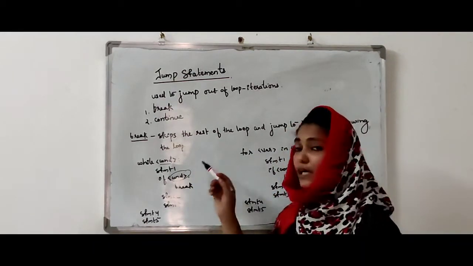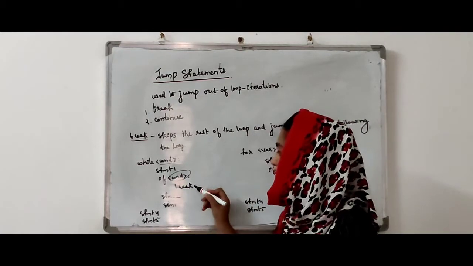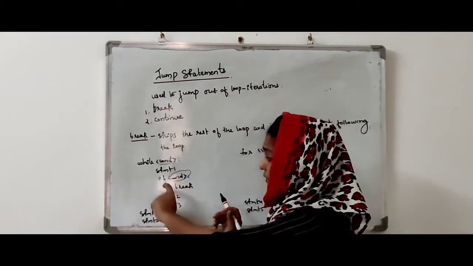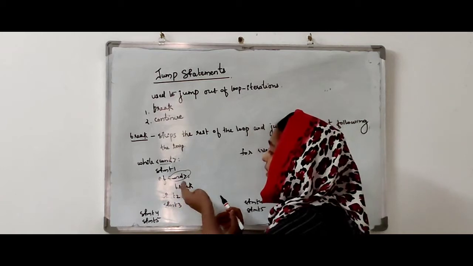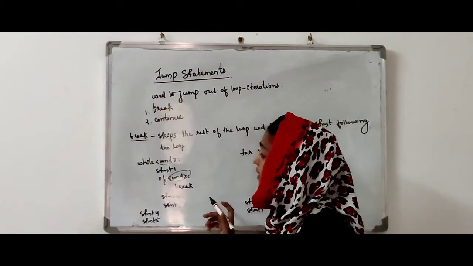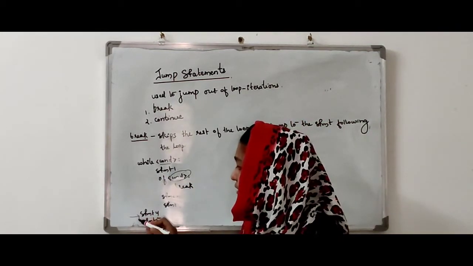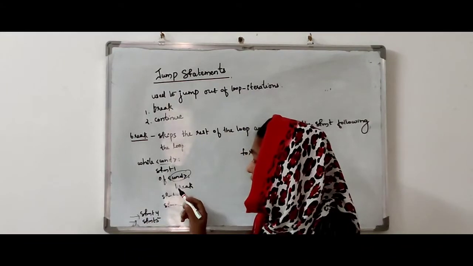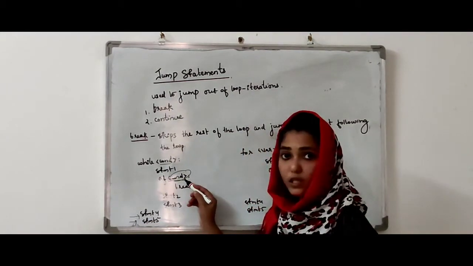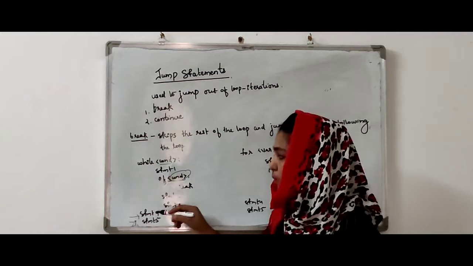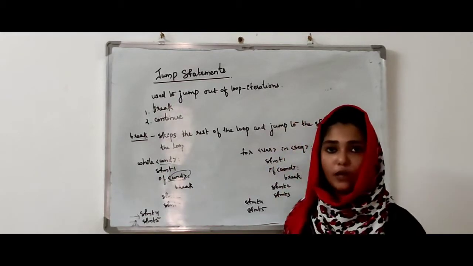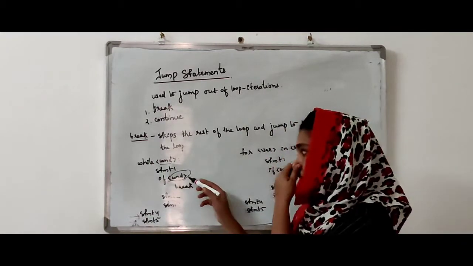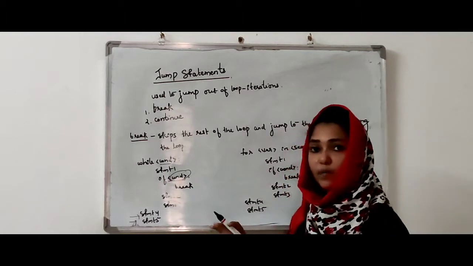If this particular condition is true, break, which means what? If this condition is true, the control goes to the very next line after the loop body. That is, it will break from this loop and will execute statements 4 and 5. Suppose the condition is not true, then what will happen?